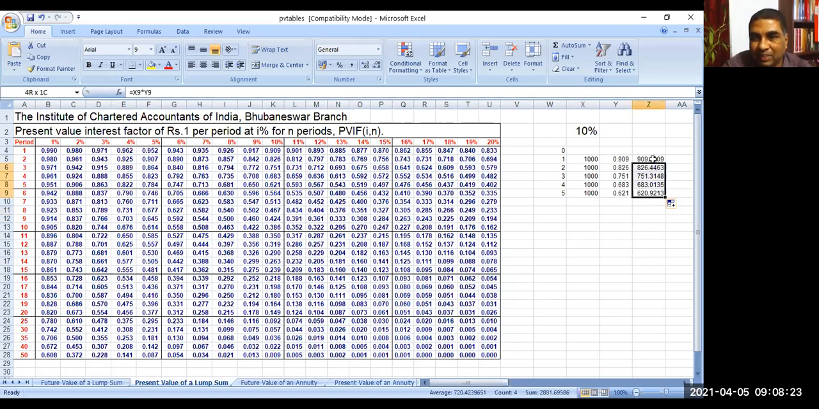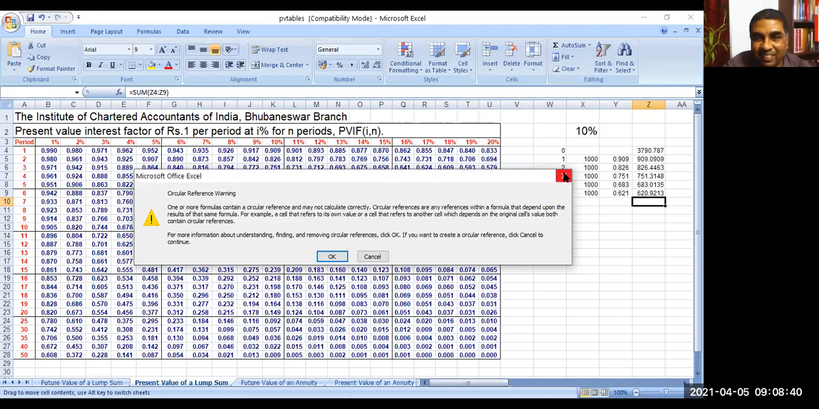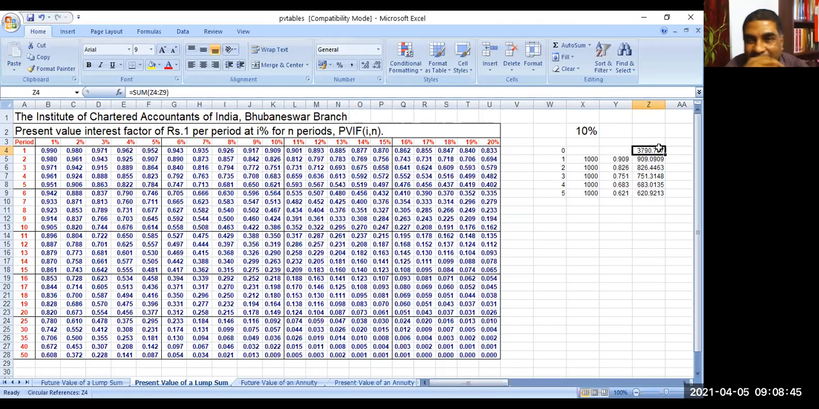So if you add all these, today's value you can get is 3790.786. That is the value at time period 0. Today that is the value. Are you getting? That means all these things are equivalent to this one.